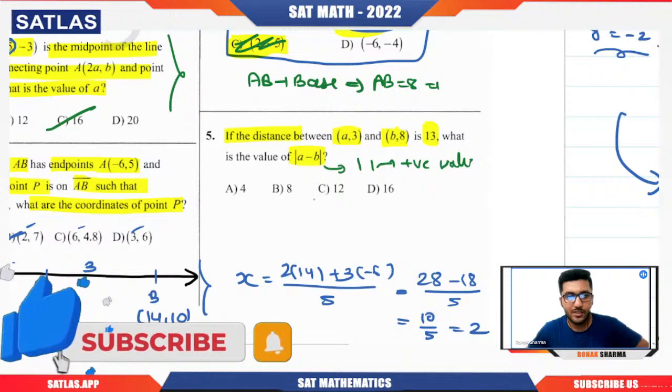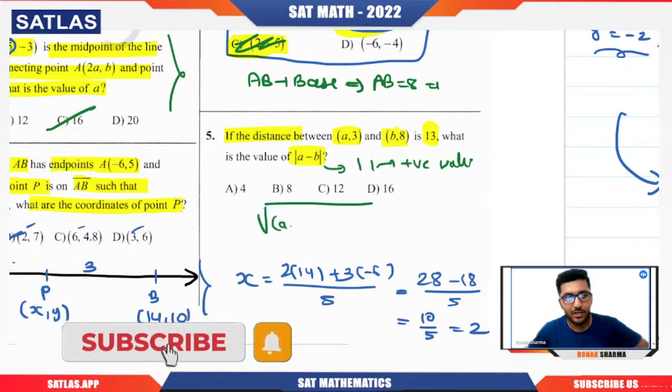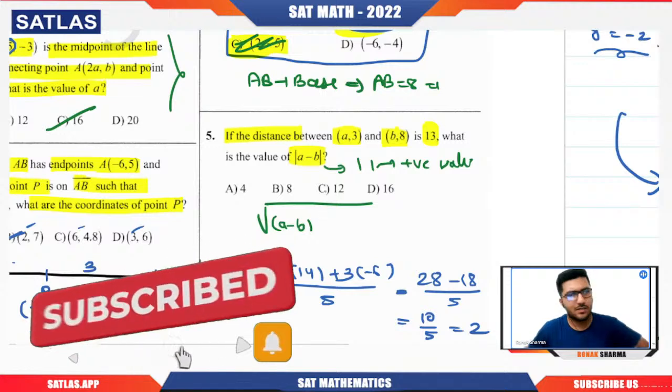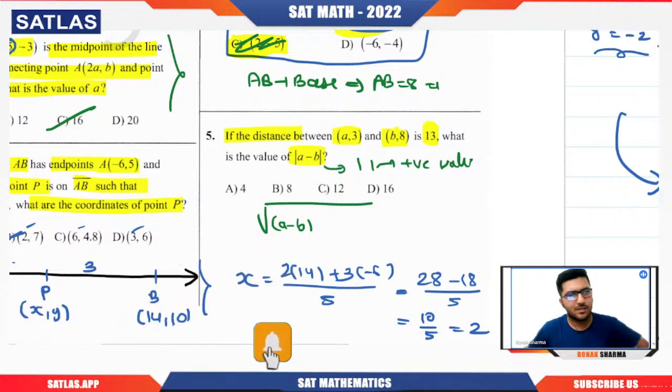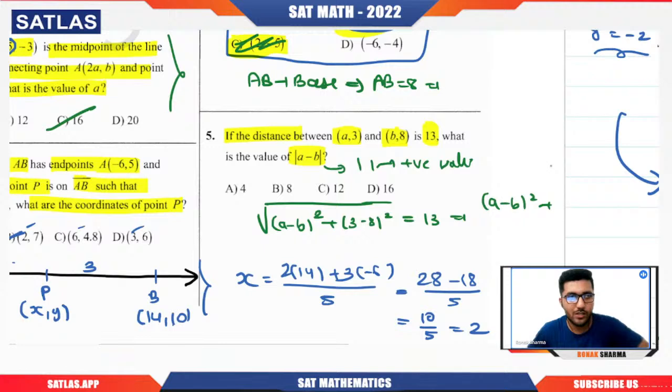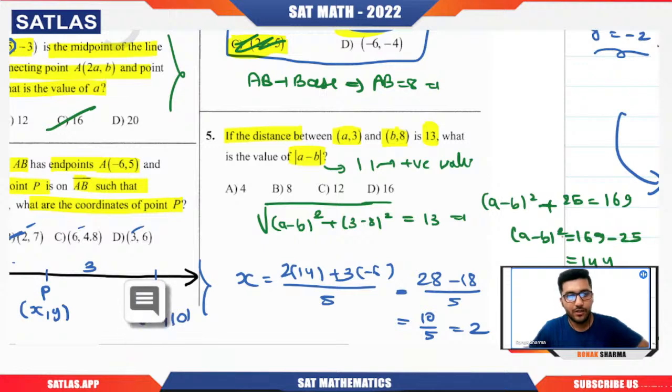So we know the distance formula will be x2 minus x1, so a minus b. You can also take b minus a, that is also fine. So a minus b square plus 3 minus 8 square, and this distance is 13. If we take the square on both sides, 3 minus 8 is minus 5, but its square is 25. 13 square is 169. So a minus b square is 169 minus 25, that is 144. That means the modulus of a minus b is the square root of 144, which is 12. Option C is correct.